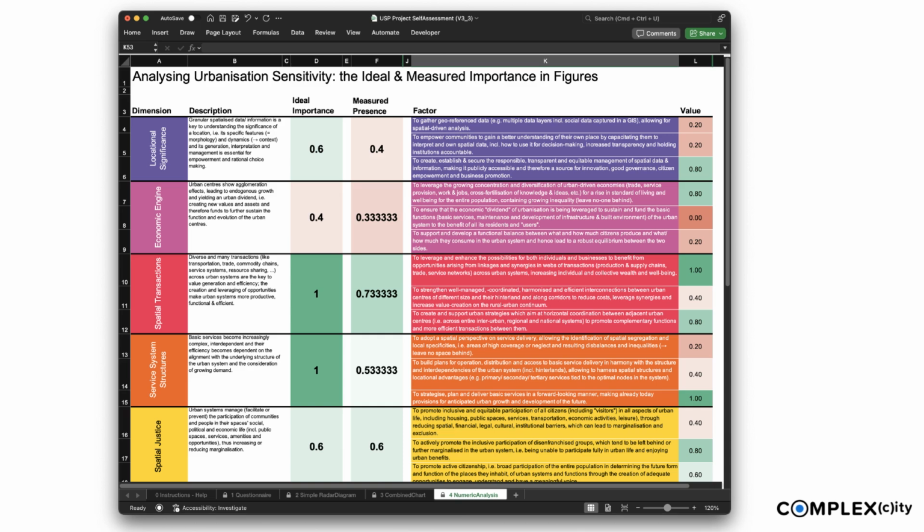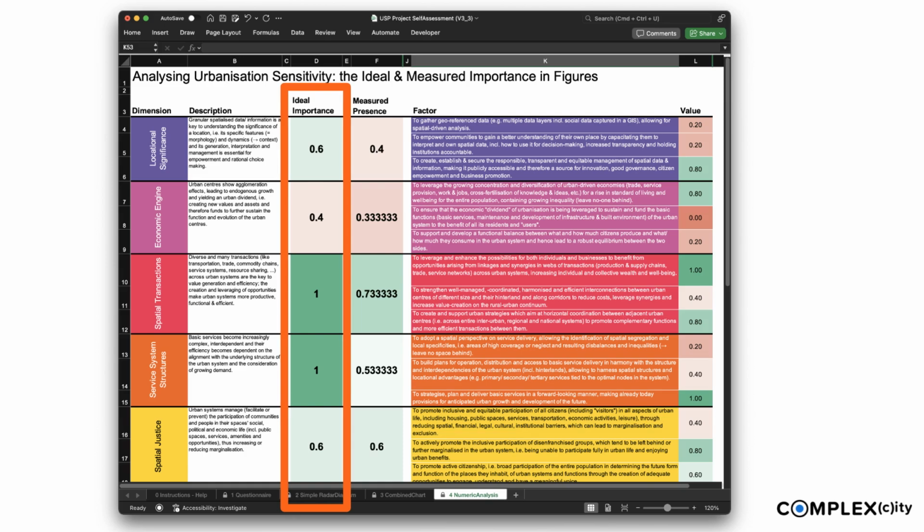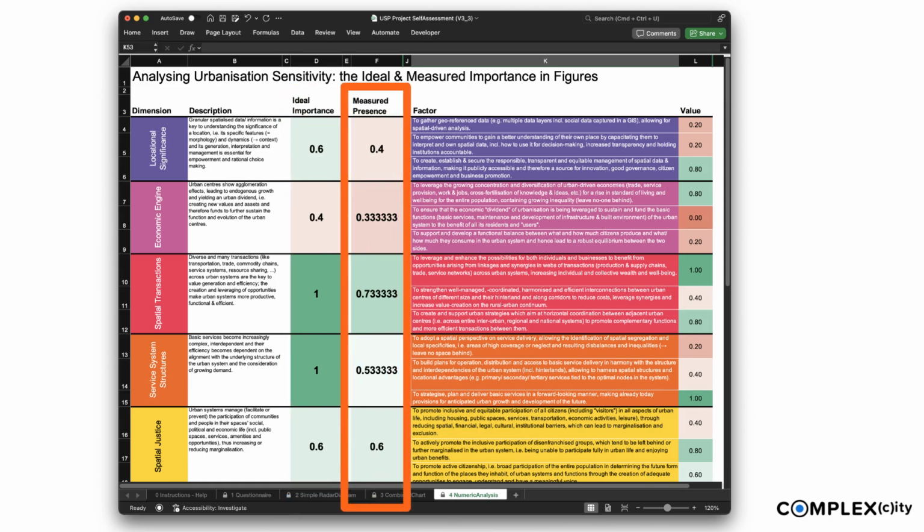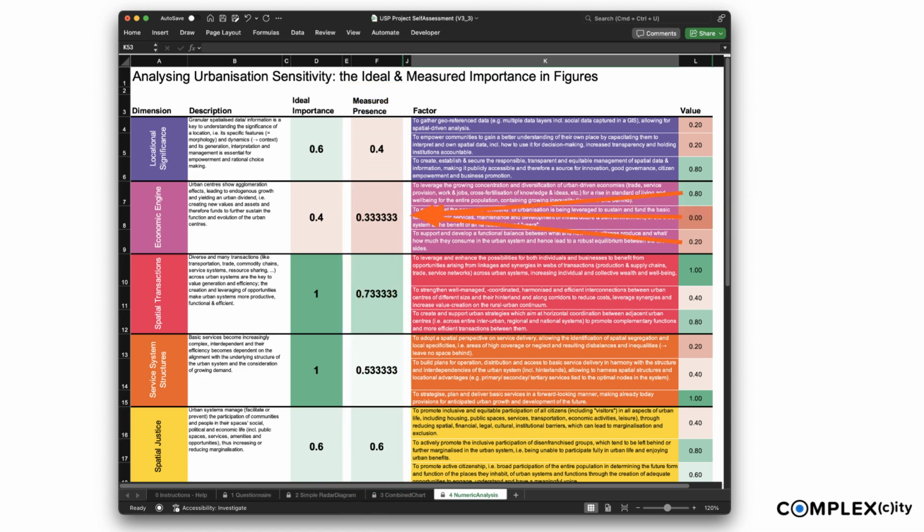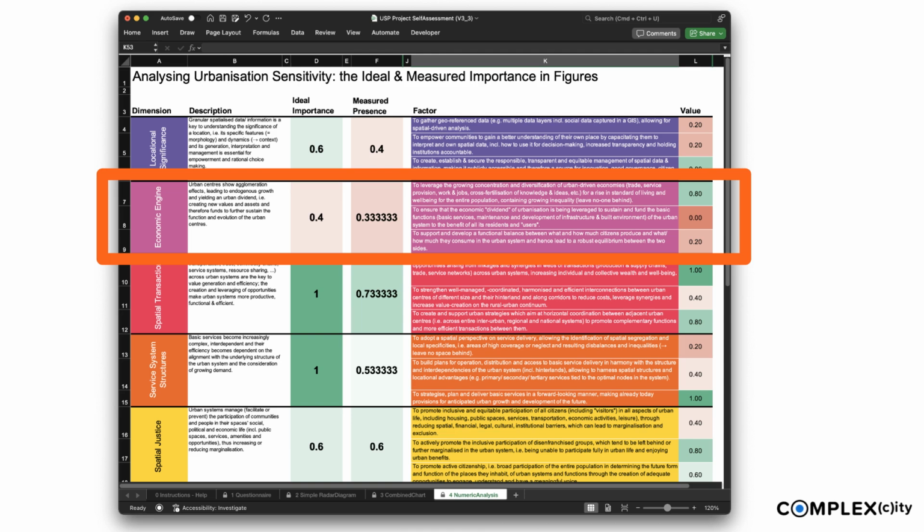Numeric analysis. The numeric analysis presents the same figures as the diagrams. Each dimension is listed, followed by the ideal importance value and the value of measured presence, which is the average of the 3 factors, normalized to a scale from 0 to 1. The shade of each cell indicates its value, with values closer to 0 becoming intenser red, and values closer to 1 becoming intenser green. As an example, look at the values for economic engine.